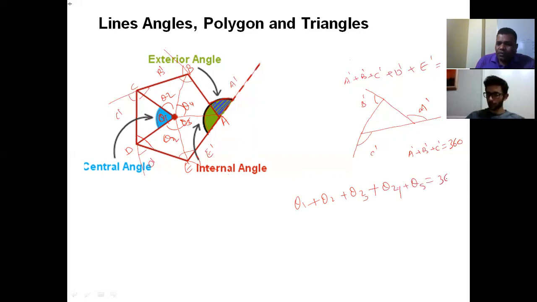This will also be 360 degrees, irrespective of the polygon. Whether you take a quadrilateral, triangle, pentagon, octagon, hexagon, or decagon, it is always 360. See, you can take a center somewhere here and join all of these. How many center angles are we getting? Theta 1, theta 2, theta 3. Even the sum of these three, theta 1, theta 2, theta 3, will be 360.